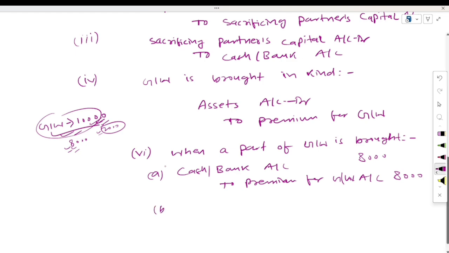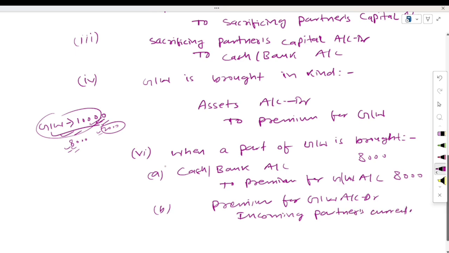Now the second entry that we have to pass is premium for goodwill account debit, incoming partner's current account debit to sacrificing partners' capital account.